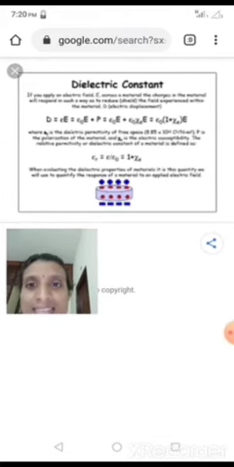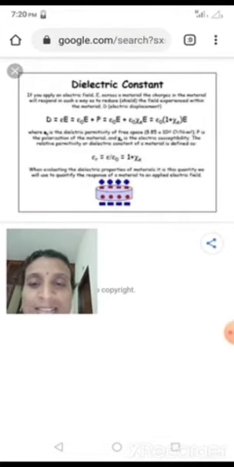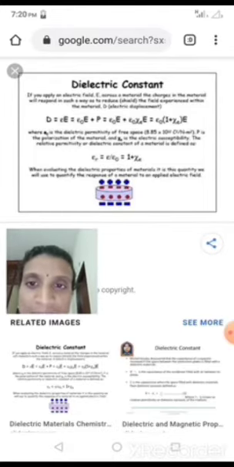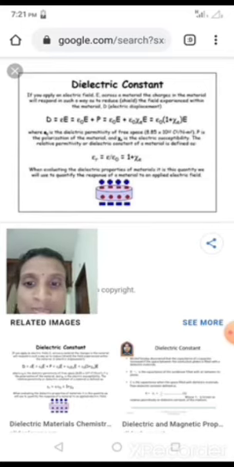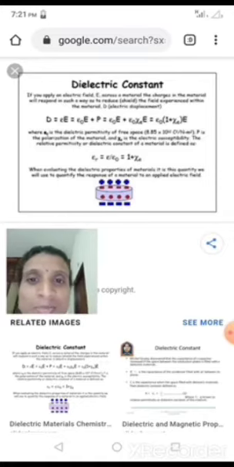Now, this indicates the dielectric displacement. If the charges are not displaced, then D is equal to 0. If the charges are displaced, then the displacement between the charges is denoted by D. So D depends upon the electric field. If the electric field is 0, then mu is 0 because dipoles will not be formed. If dipoles are not formed, then D is 0. That means the dielectric displacement is 0.